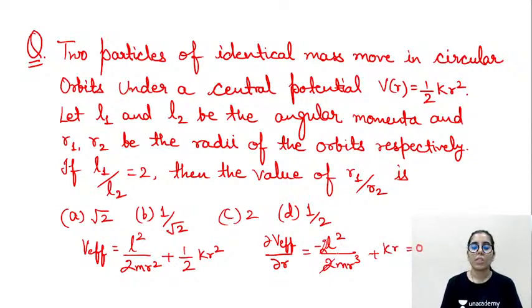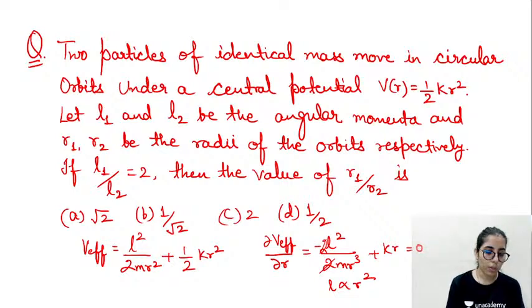So L square, you will keep it this side, k you will shift on the other side, you will get L is proportional to R square. So which will give you what? L1 upon L2 is equal to R1 square upon R2 square. So R1 upon R2 will be square root of L1 upon L2, which will give you root 2, which is going to give you option A as the correct option. You can see how easily you are able to get that answer.